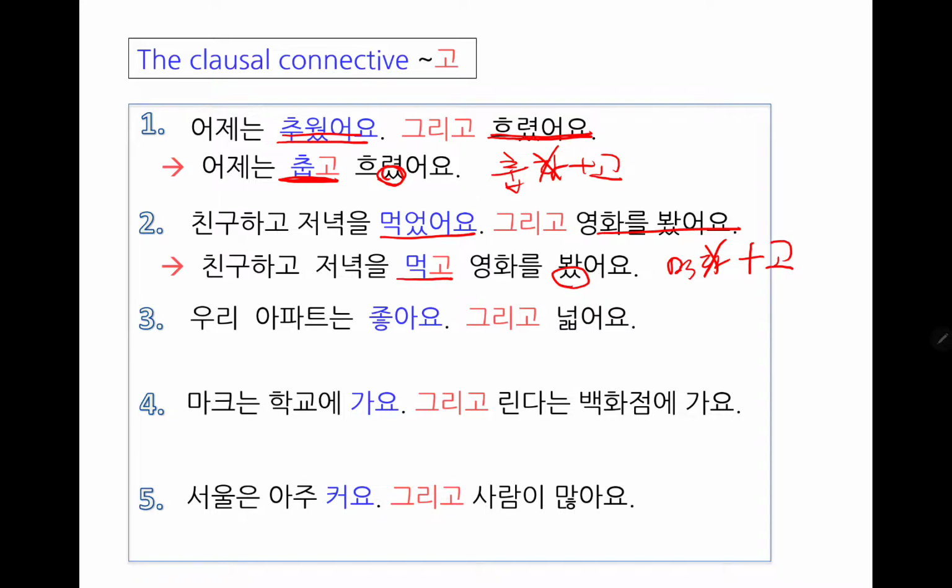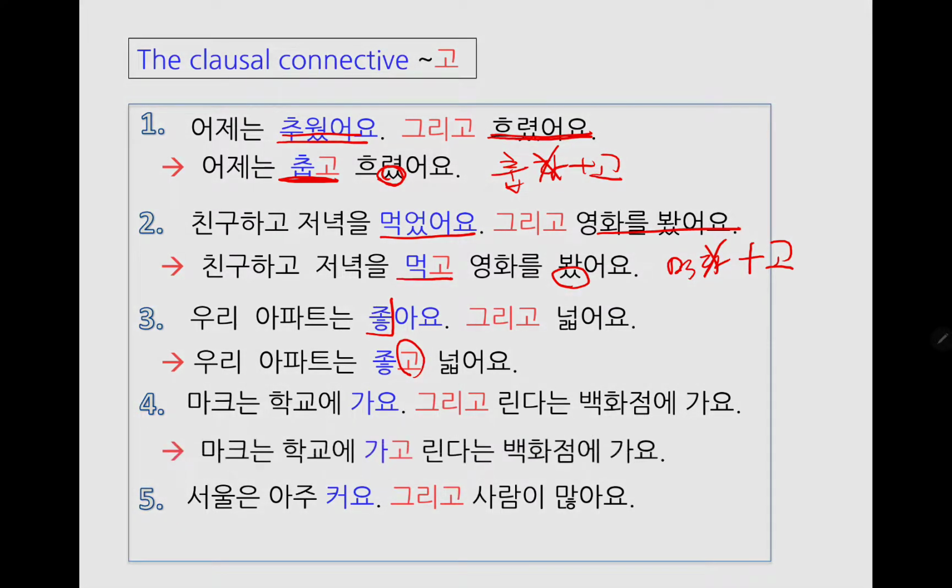Number 3. 우리 아파트는 좋아요. 그리고 넓어요. How would you combine those two? 우리 아파트는 좋고 넓어요. Okay? So stem plus 고. Number 4. 마크는 학교에 가요. 그리고 린다는 백화점에 가요. How would you combine it? 마크는 학교에 가고 린다는 백화점에 가요.